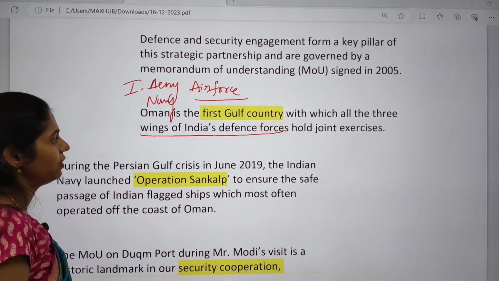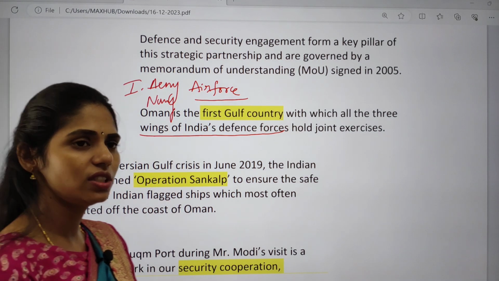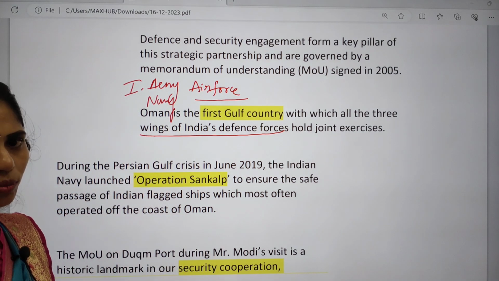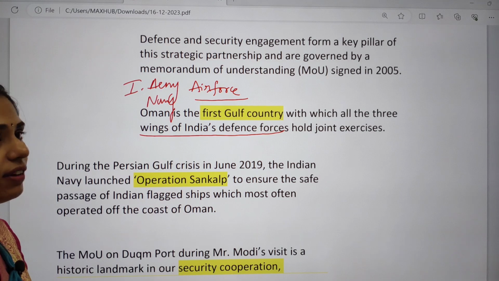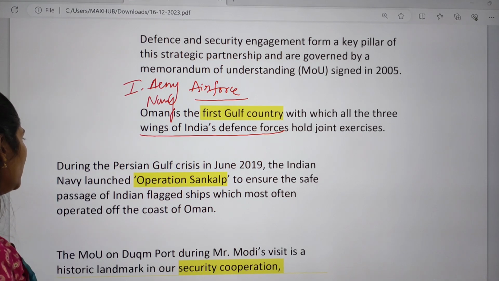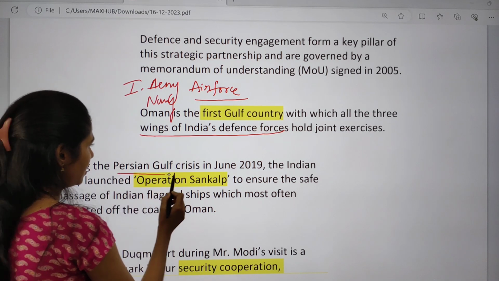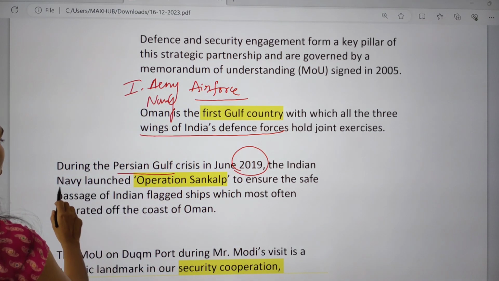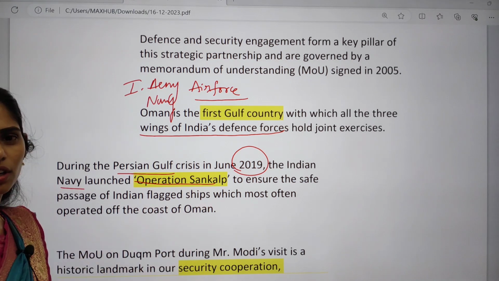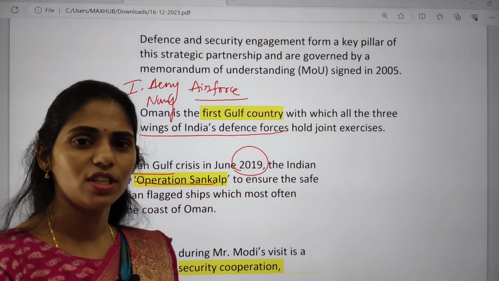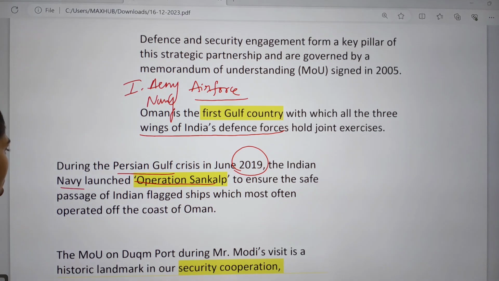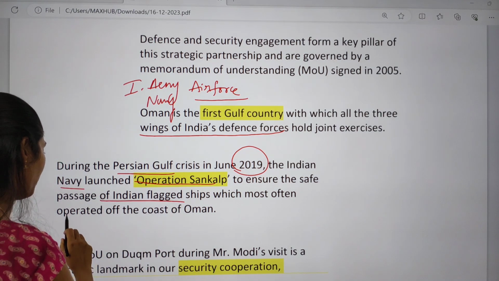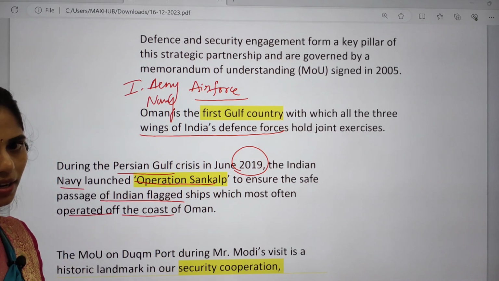So these are the three wings of India's defence forces. We had joint exercises between India and Oman with all these three defence forces. And next one is the Persian Gulf crisis which occurred in 2019. So the Indian Navy launched Operation Sankalp to ensure safe passage of Indian flagged ships, which most often operated in this coast of Oman.